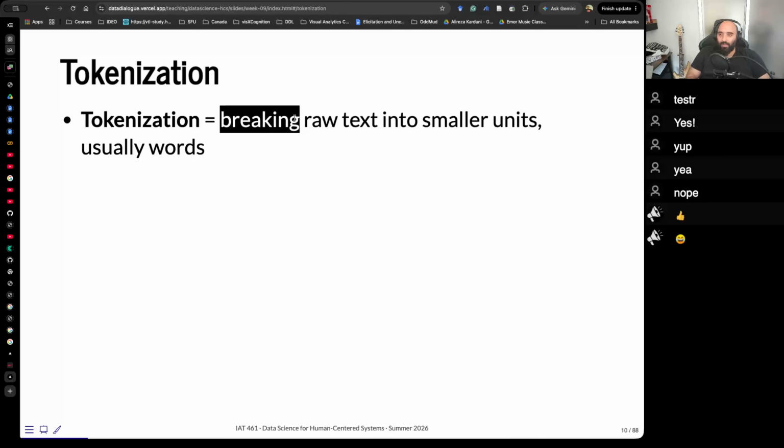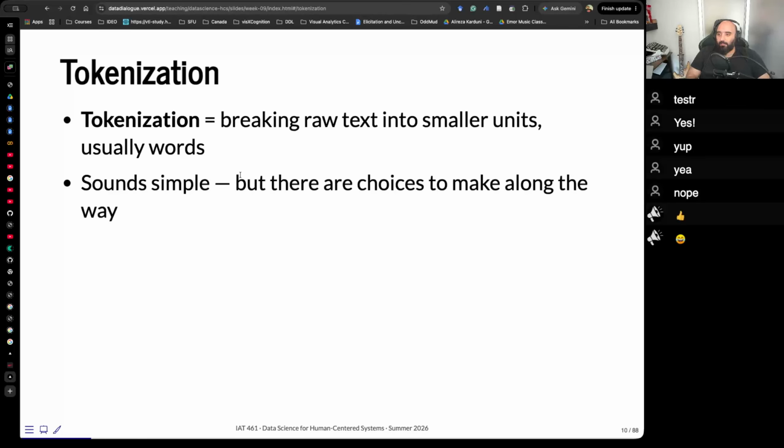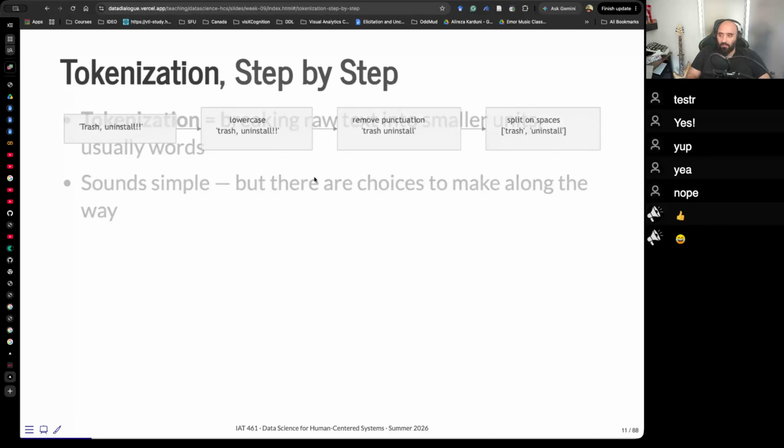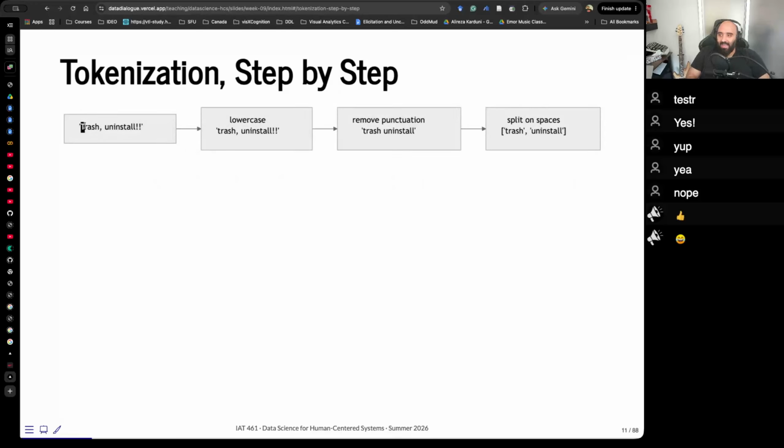Essentially, you want to break raw text into smaller units. These are usually words. Even this idea is complex because there are choices to make along the way, right? Trash has an uppercase, right? We might want to get this to lowercase, but we might use that information.